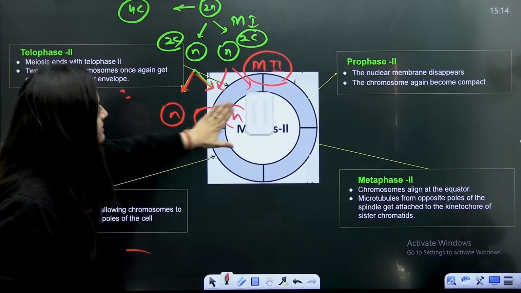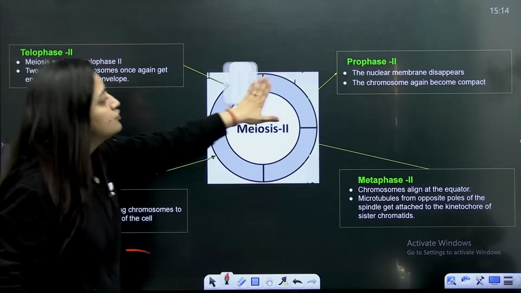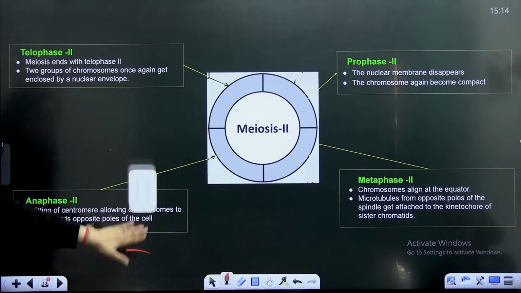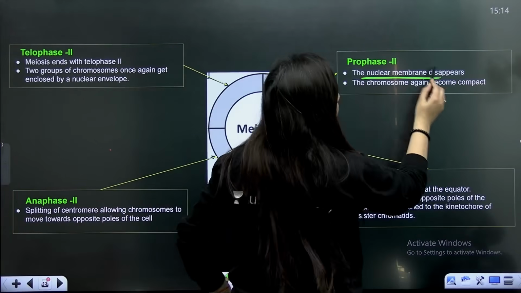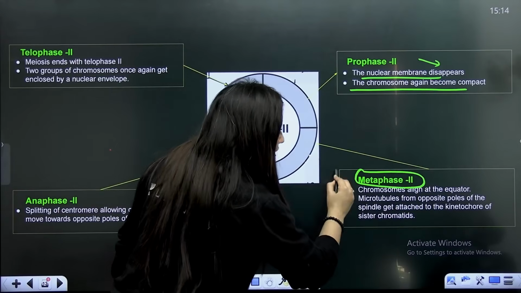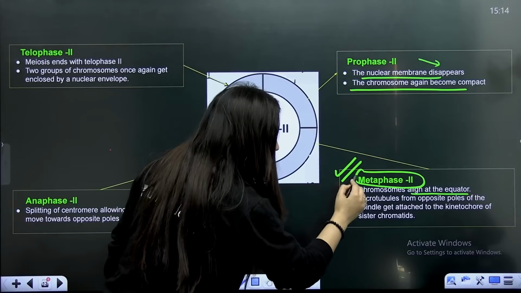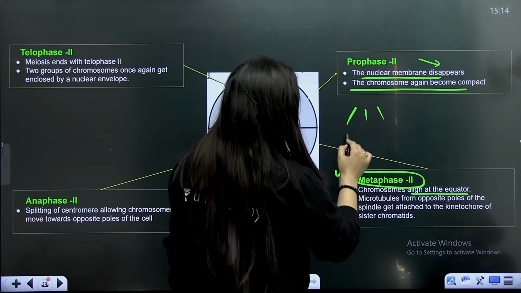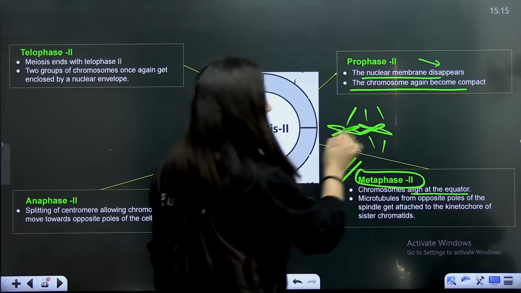Okay, in meiosis 2 also, the daughter cells will have the same number of chromosomes as the parental cell. That is why we say that it is somewhat like mitosis. So in prophase 2, again, the nuclear membrane will disappear and chromosomes again become compact. In metaphase 2, just like mitosis, chromosomes will align at the equator.